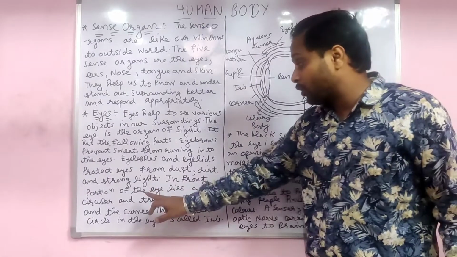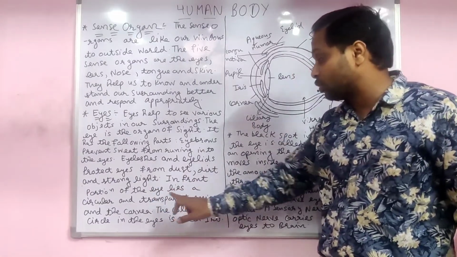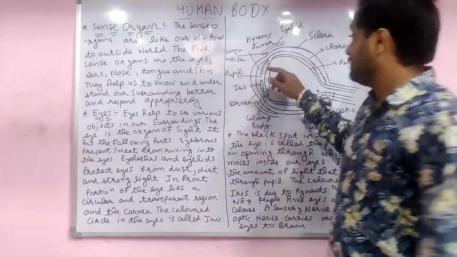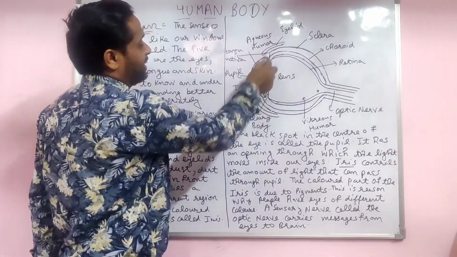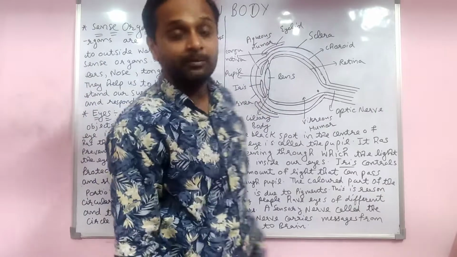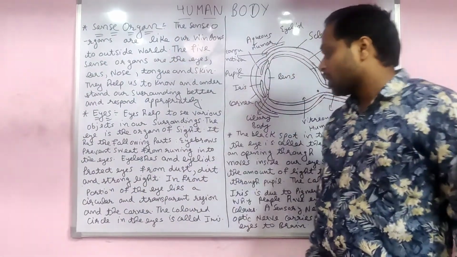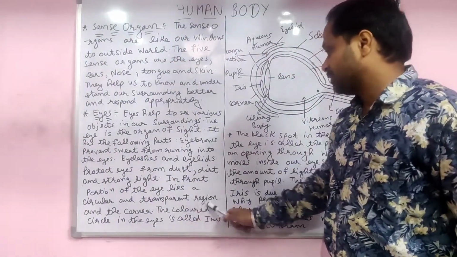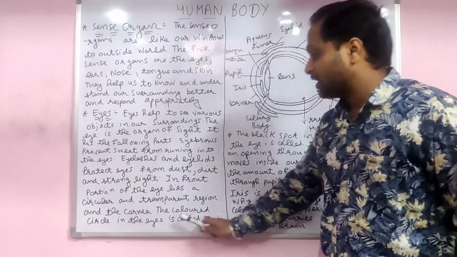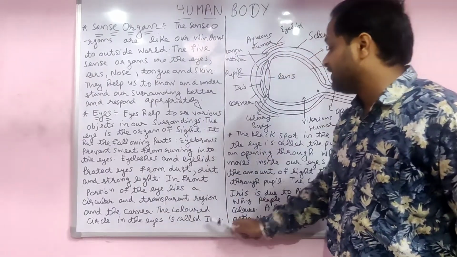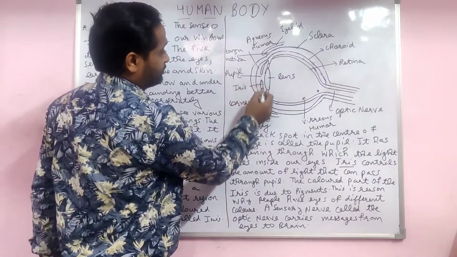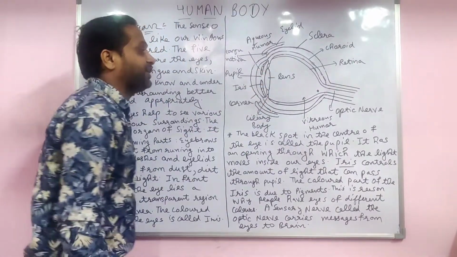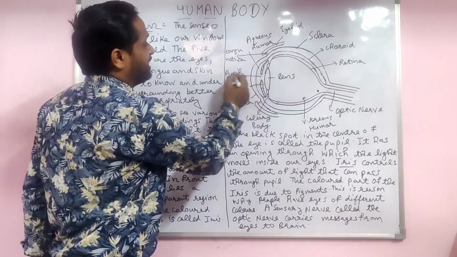In the front portion of the eye lies a circular and transparent region. First of all, this structure is there, the transparent region, and that is the cornea. The colored circle of the eye is called the iris. And the space inside it is the pupil.